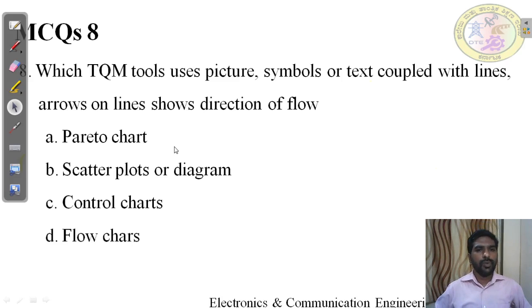Question number 8. Which TQM tool uses picture symbols or text coupled with lines and arrows, where the lines show the direction of the flow? A. Pareto chart. B. Scatter plot or diagram. C. Control chart. D. Flowchart. Pause the video and find the answer for this question. The right answer for this question is flowchart. It is a pictorial representation of your business model or process model or problem opportunity coupled with symbols, lines and arrow marks. This is about the flowchart. Option D is the right answer.